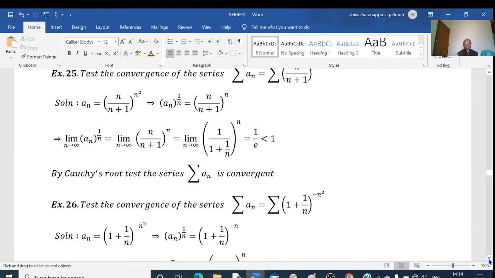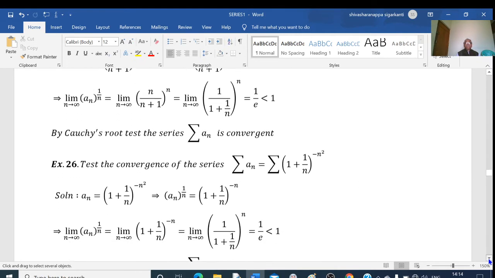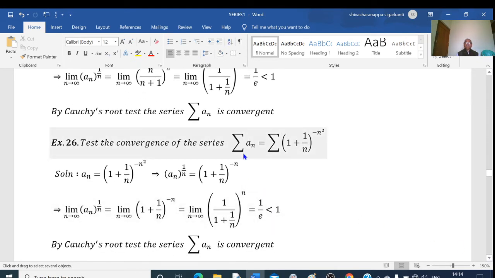Next example. Test the convergence of the series sigma n equal to 1 to infinity of (1 + 1/n)^(-n²). So here a_n equal to (1 + 1/n)^(-n²). Raising the power 1/n on both sides, we get a_n^(1/n) equal to (1 + 1/n)^(-n²/n), so that is equal to (1 + 1/n)^(-n).